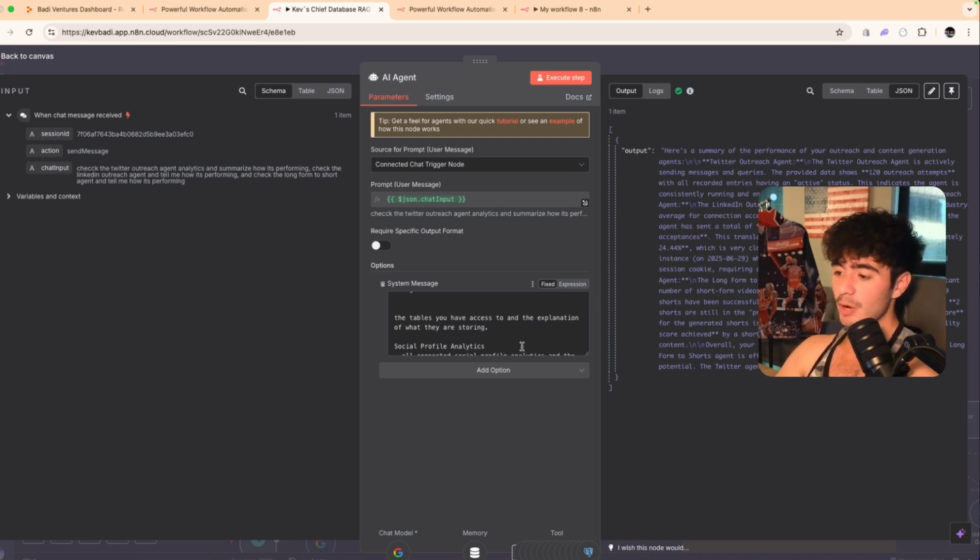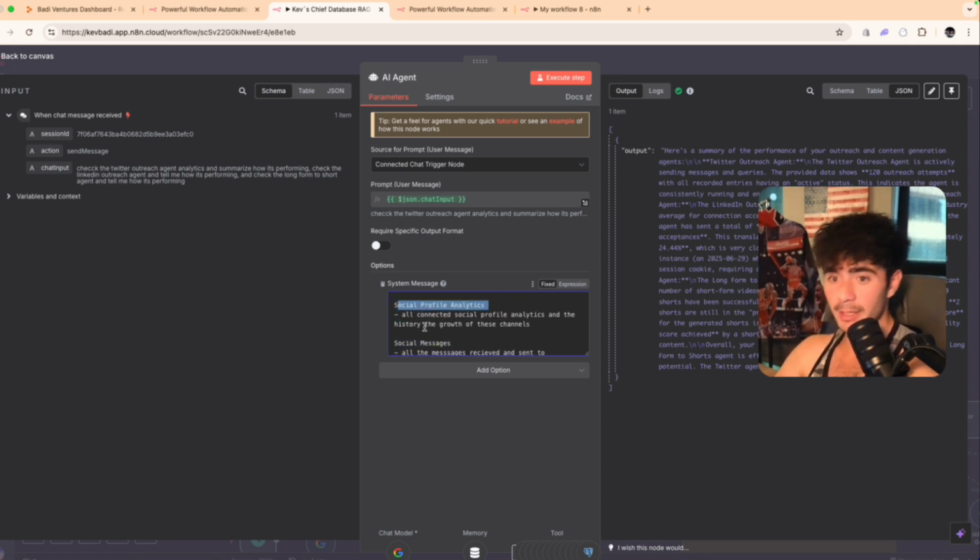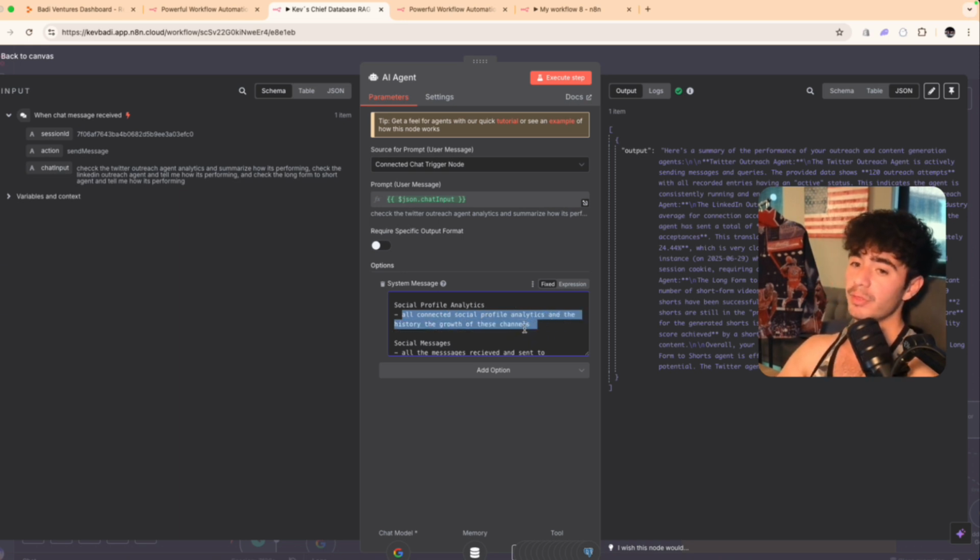And so for your operating systems, in the system message, you need to instruct this agent about what these tables are and what they do and what data they have. So a simple one here would be the social profile analytics. It shows all of the connected social profile analytics and the history of the growth of these channels. So then when the agent checks it, it goes, oh, I know what to do.